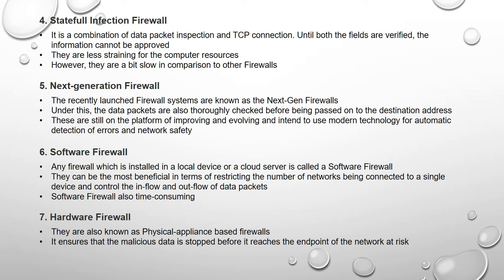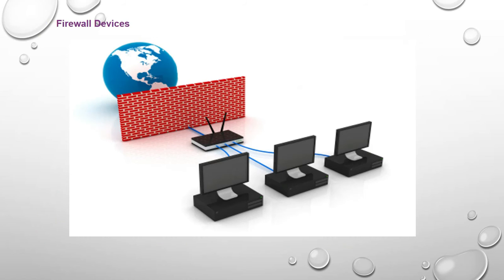In such a manner, one type of hardware firewall is also there. They are also known as physical appliance based firewalls. It ensures that the malicious data is stopped before it reaches the endpoint of the network at risk. Now see, this is the firewall device. Here all the systems are getting connected, maybe your LAN or WAN.